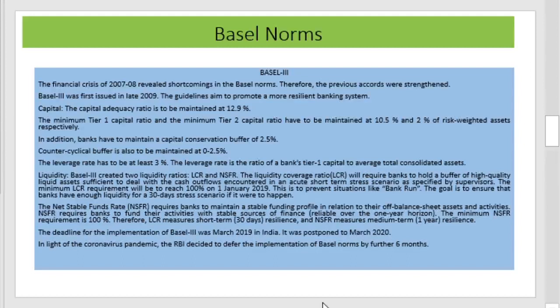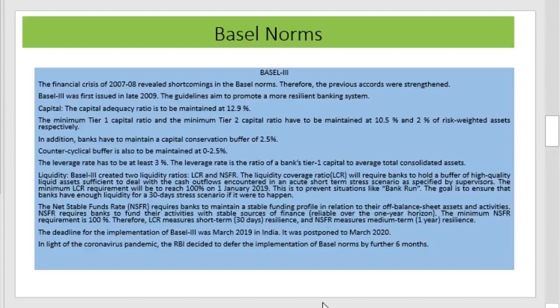In addition to that, the banks have to maintain a capital conservation buffer of 2.5%, and the counter-cyclical buffer to be maintained at 0.25%. The leverage ratio has to be at least 3%. The leverage ratio is the ratio of the bank's Tier 1 capital to the average total consolidated assets.